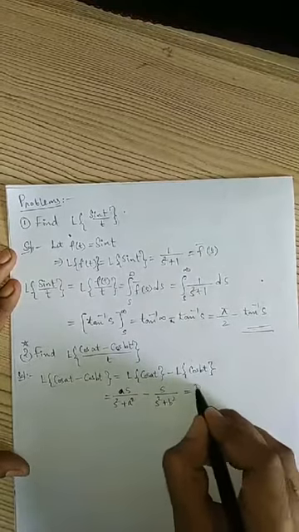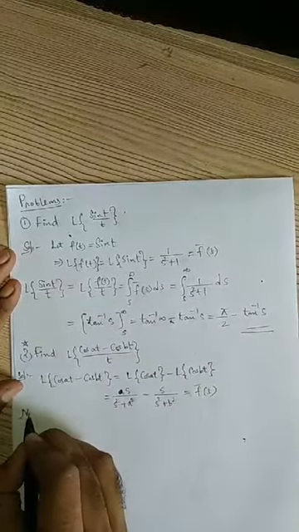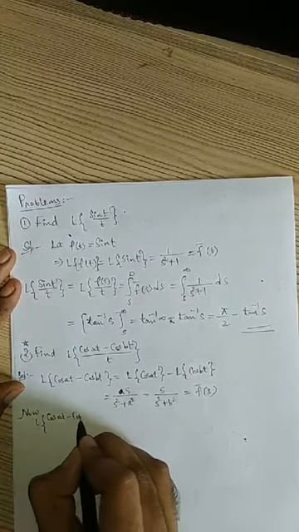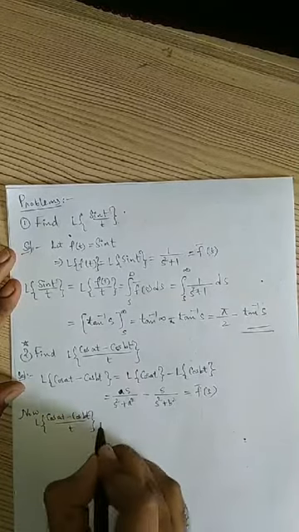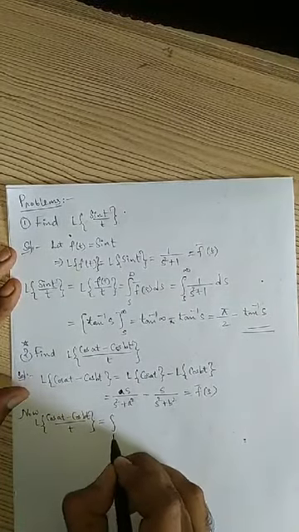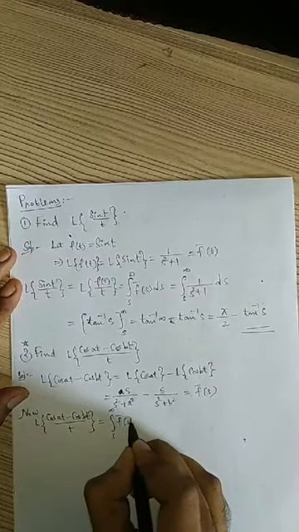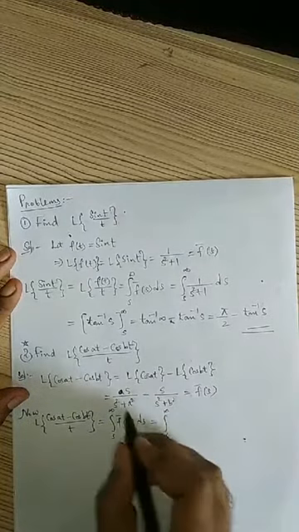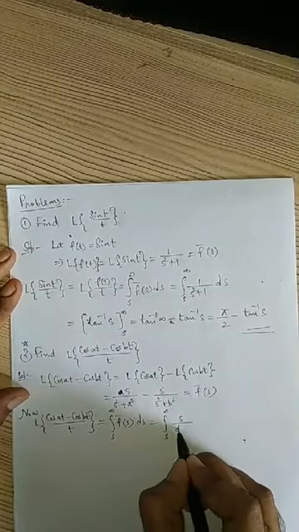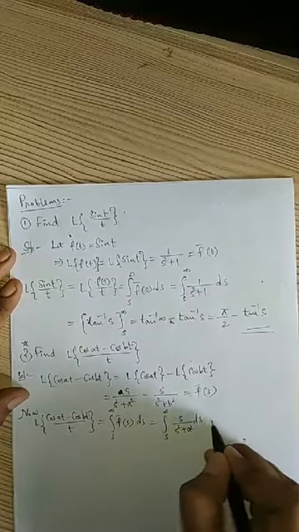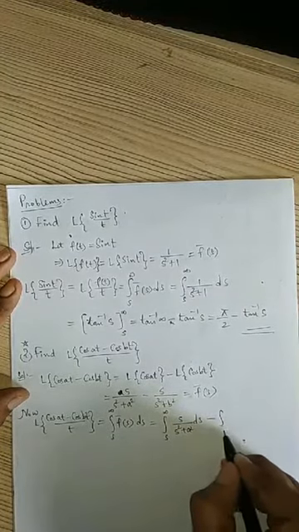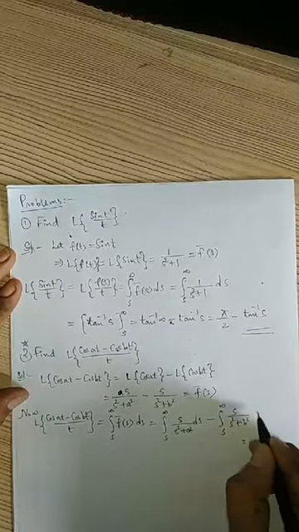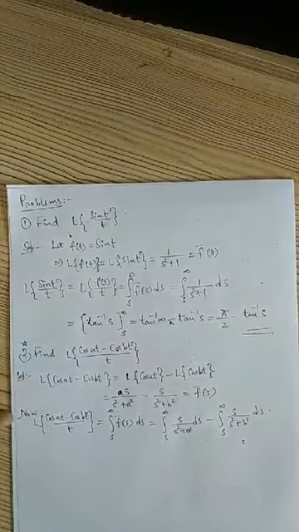So this is considered as f bar of s. Now I'll consider the Laplace transform of (cos at minus cos bt) by t, division by t. It is given by integral s to infinity f bar of s ds, which is equal to integral s to infinity of 1 by (s square plus a square) ds minus integral s to infinity of s by (s square plus b square) ds, right?